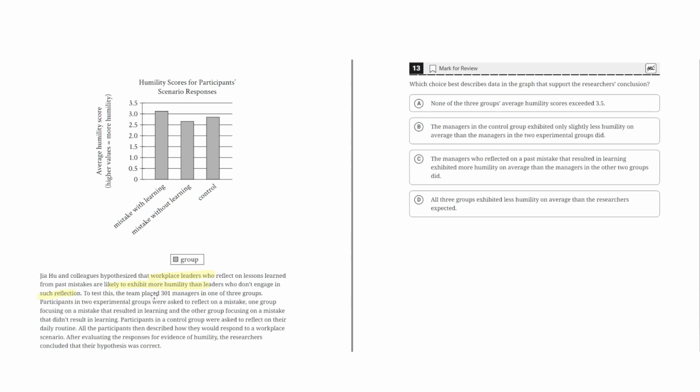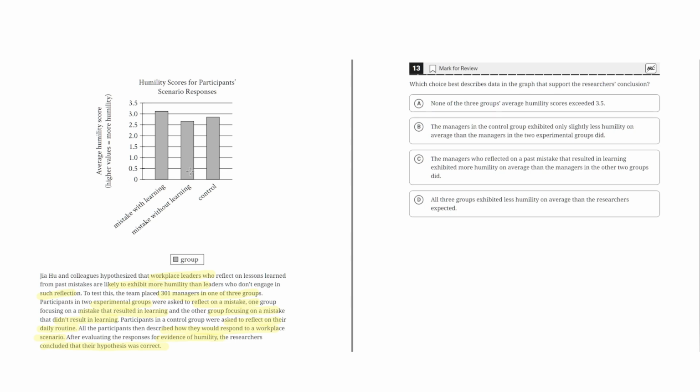To test this, the team placed 301 managers in one of three groups. Participants in two experimental groups were asked to reflect on a mistake, one group focusing on a mistake that resulted in learning, and the other group focusing on a mistake that didn't result in learning. Participants in a control group were asked to reflect on their daily routine. All the participants then described how they would respond to a workplace scenario. After evaluating the responses for evidence of humility, the researchers concluded that their hypothesis was correct.